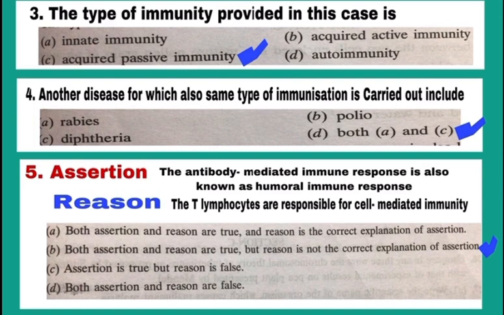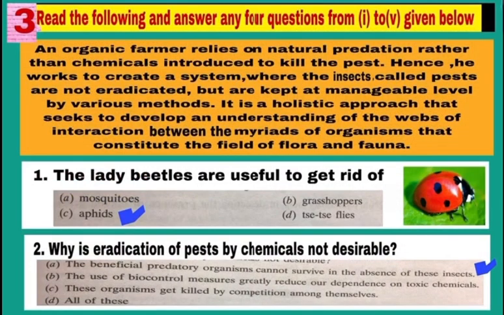Now, see the reason statement. The T lymphocytes are responsible for cell mediated immunity. This is also correct statement. They do not produce antibodies but help B lymphocyte to produce antibodies. So, they mediate CMI or cell mediated immunity. So, here both A and R are correct, but R is not correct explanation for A. So, mark B.